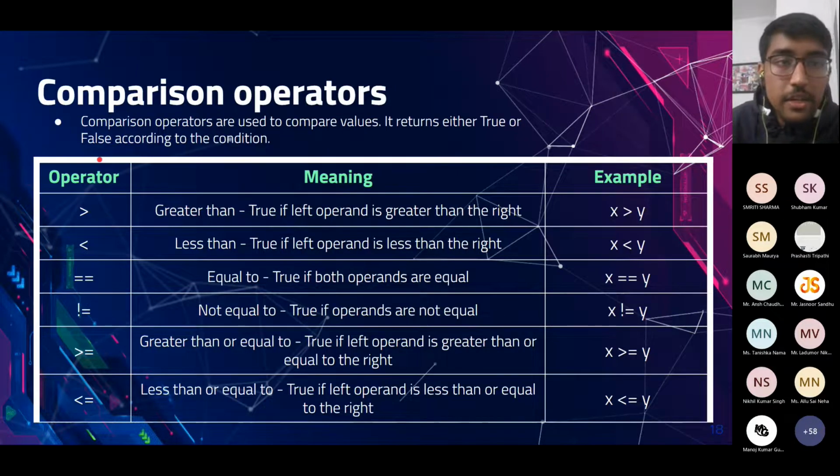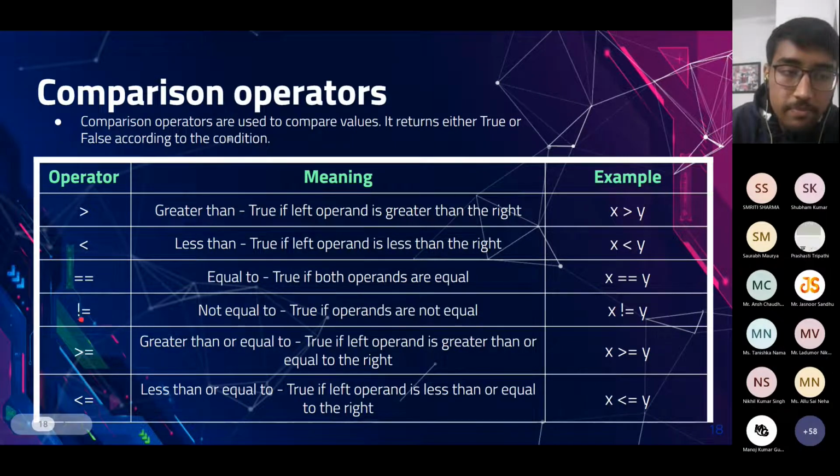Next is comparison operators. Comparison operators usually return true or false values that are the logical value of the expression. They are the same as we have studied in our schools. Like this is greater than symbol, this is less than, this double equals to is for comparing values for equality. So if we have to compare whether the values of x and y are equal or not, we can place double equals to between them, and this will return true if x and y both have the same value. Otherwise, it will return false.